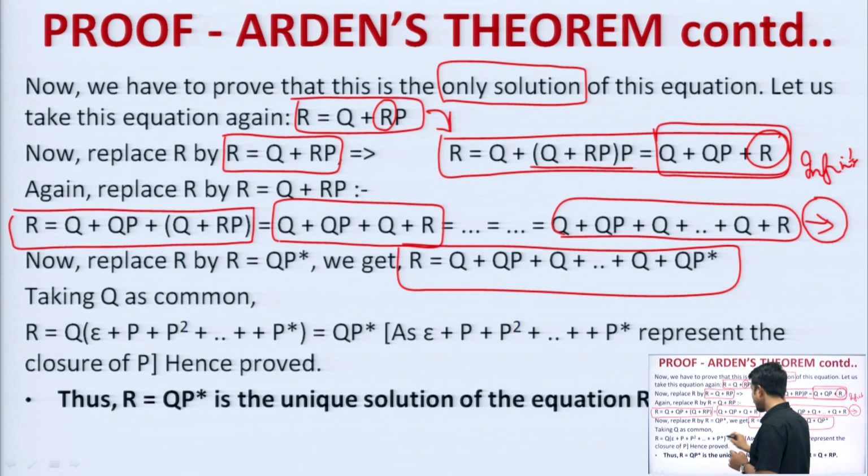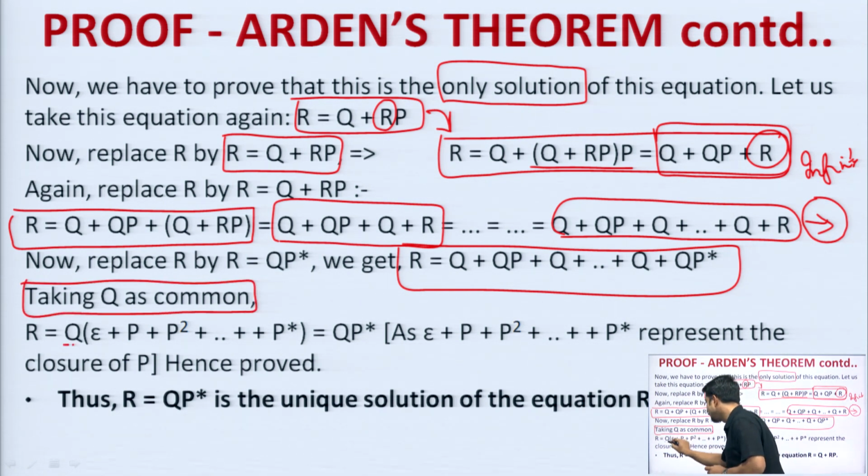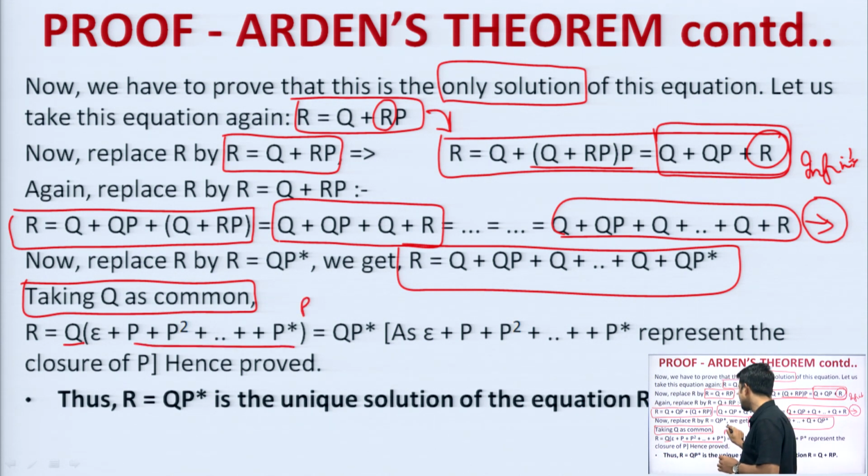Now, from here I will take Q as common. If I take Q as common, then Q will be here, and epsilon plus P plus P square plus dot dot dot. If you look properly, this is nothing but P to the power star only. Or, if you want, you can take this particular P again common, then epsilon plus P, and it will keep on going.